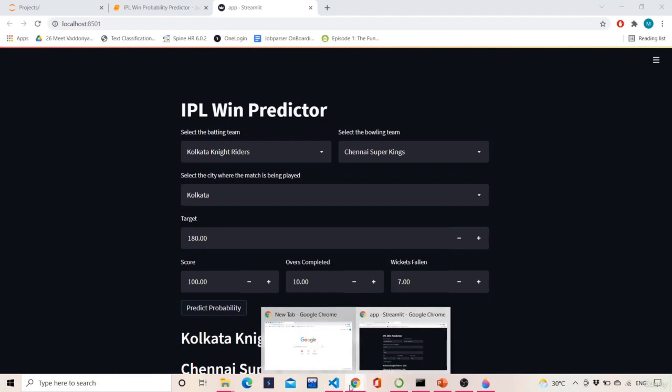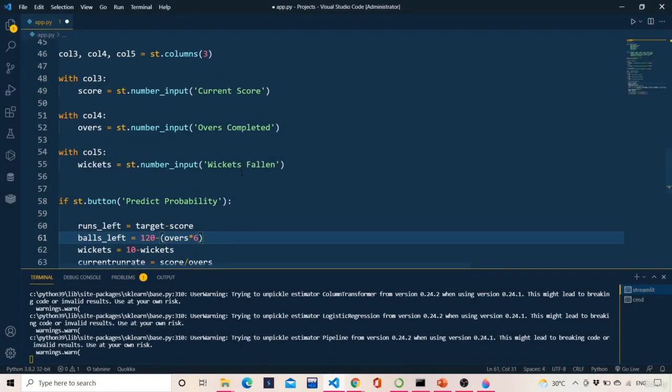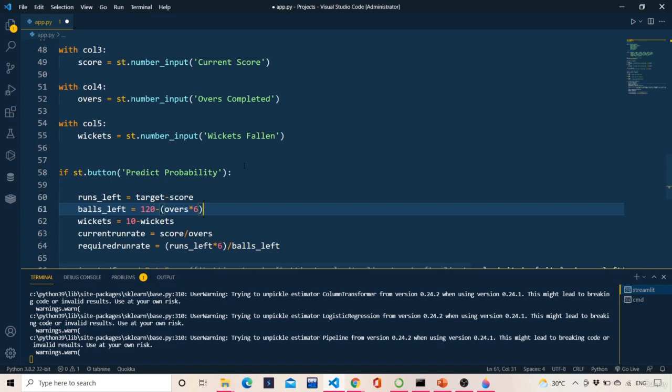So maximum, if the over is 10, that means 10 into 6 balls, which is 60, right? So 120 minus 60 is 60 balls left. Let's say that 10 overs are completed. How many balls will be left? In 1 over 6 balls are there, so 10 into 6 is 60. 120 minus 60 is what? 60 balls are left. So that is the balls left.